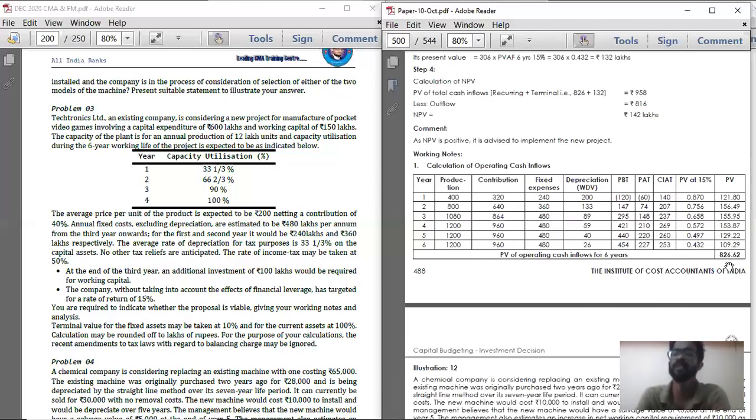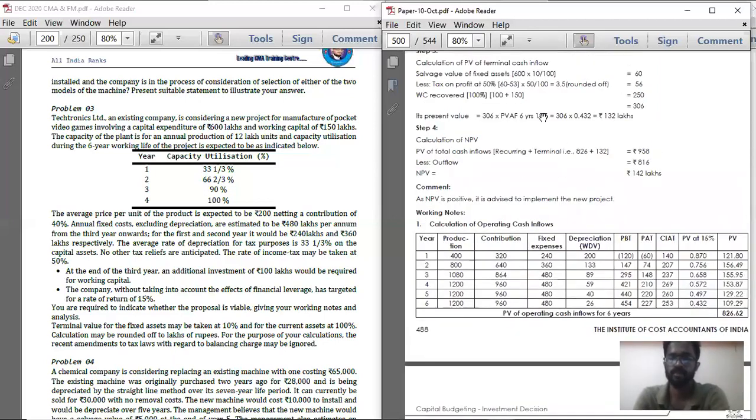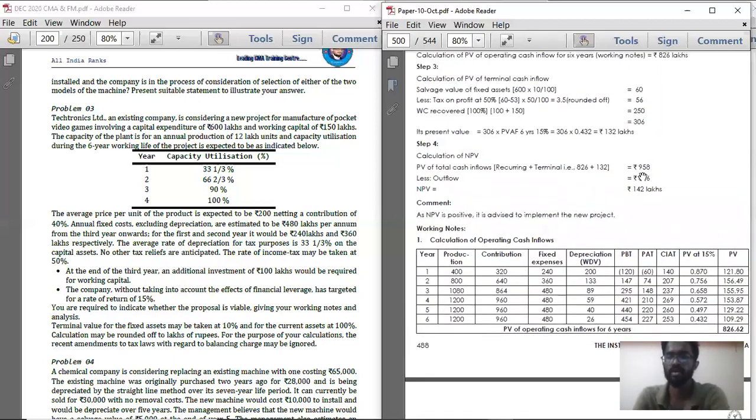Summarization of that is present value of cash inflows. Present value of cash inflows plus present value of terminal cash inflow, you will get 958. From that, if you take off total present value of cash outflow 816, you will get NPV, that is 142 lakhs positive. So it is positive, hence it is advisable to implement the new project. So simple sums, but you require some time to understand the sums.